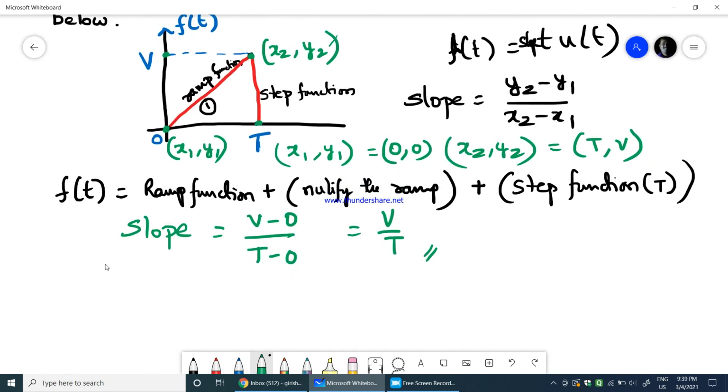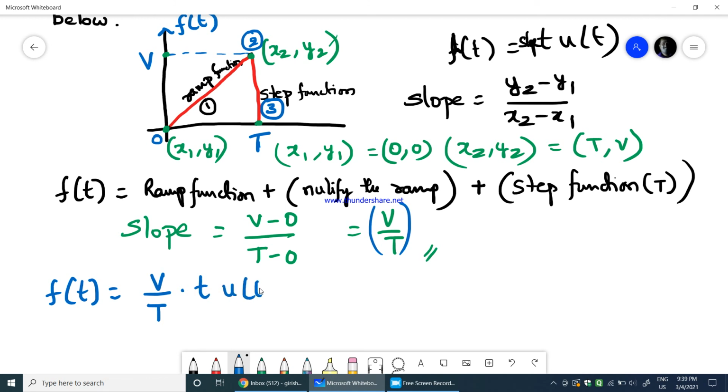Now f of t would be equal to the slope v by t multiplied by the first function, which is the ramp function, then the nullifying of the ramp function, and then the step function. So three terms we need to write. For the ramp we need to multiply by the slope always. We know that the slope of the ramp function has been found to be v by t here. So v by t multiplied by t into u of t.